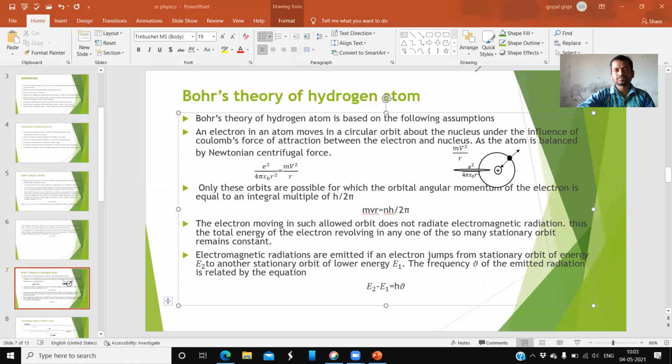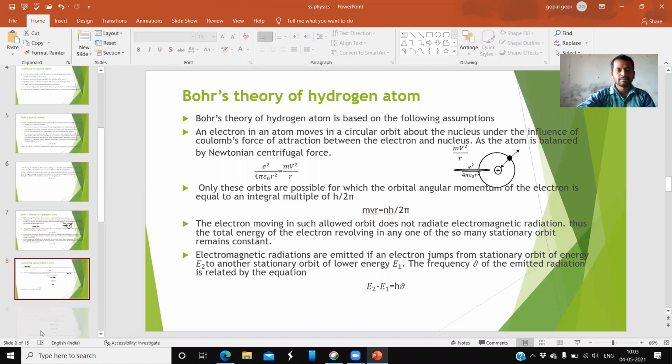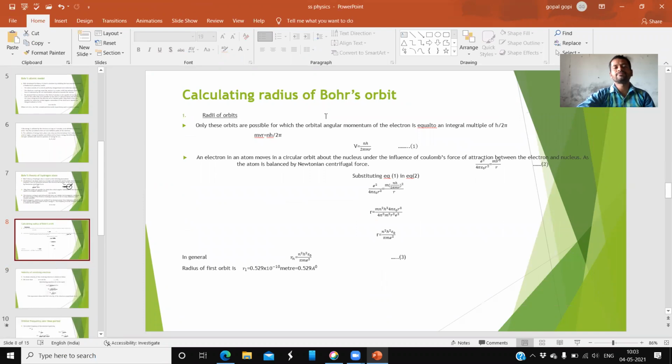And next, calculating the radius of Bohr's orbit. Okay, so Bohr's orbit radius. See, what is the radius of a Bohr orbit? For example, it is a nucleus, and it is one allowed circular orbit. The distance from the center of the nucleus to this path is called the radius. It is denoted by r. So this r we have to calculate.